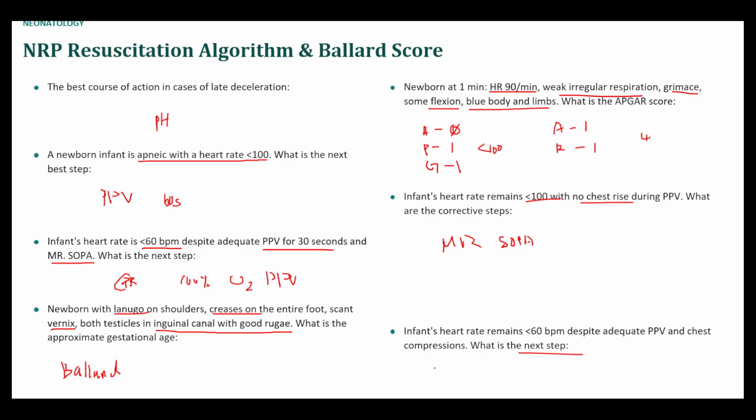Lastly, infant's heart rate remains under 60 despite adequate PPV and chest compressions. What's the next step? So this is where you start thinking about epinephrine, Q 3 to 5 minutes, and you would need intravascular access for this, so either umbilical vein or IO or even IM if you had to.